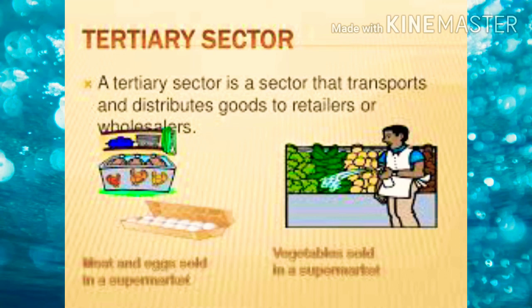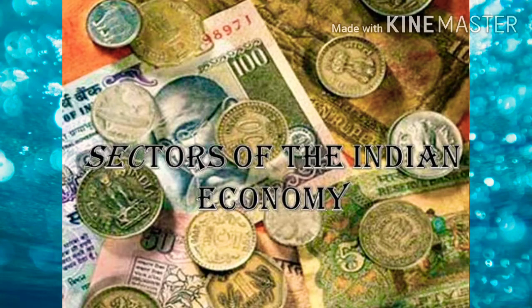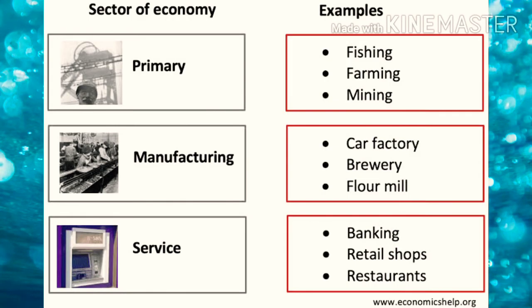So, in short, we can say that in order to develop the economic status of our country, the development of all three sectors is very important, and they are interrelated also. In the first section of the chapter, Sectors of the Indian Economy, we studied the main features of the three sectors: the primary sector, otherwise known as the agriculture related sector, the secondary sector, otherwise known as the industry related sector, and the tertiary sector, otherwise known as the service related sector.